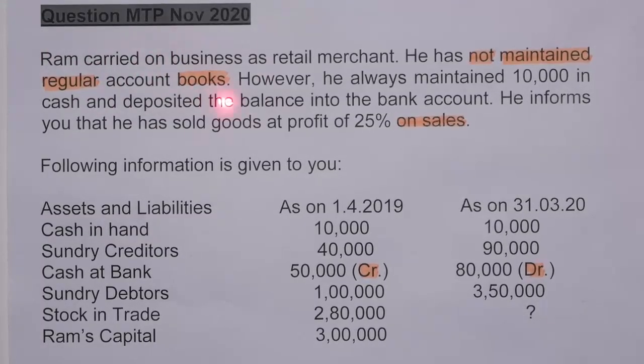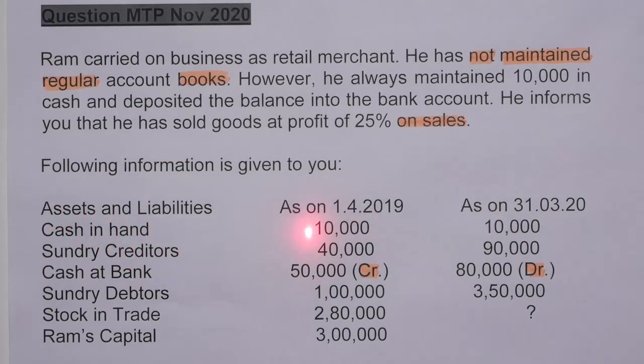So now come to the question. Ram carried on business as a retail merchant. He has not maintained regular account books. However, he always maintained 10,000 in cash and deposited the balance into the bank account. He informs that he has sold goods at a profit of 25% on sale. The following information is given to you: assets and liabilities as on 1st April 2019 and as on 31st March 2020.